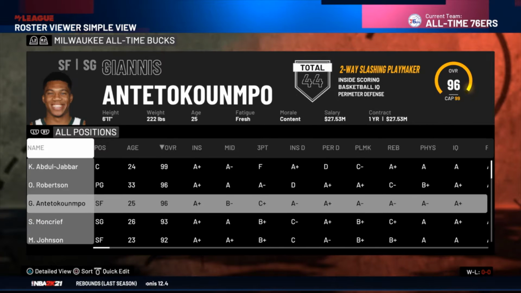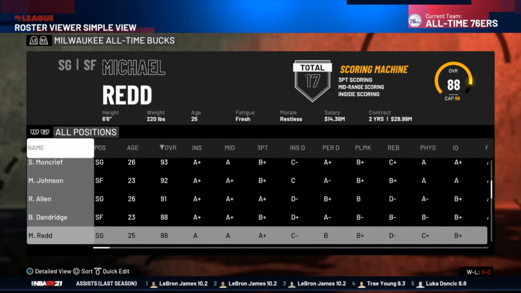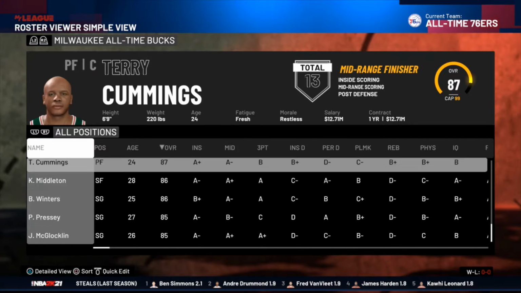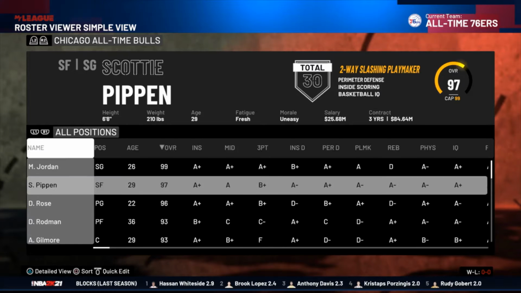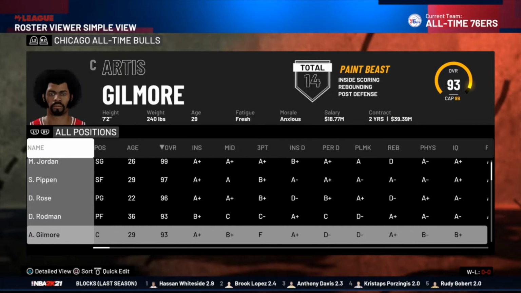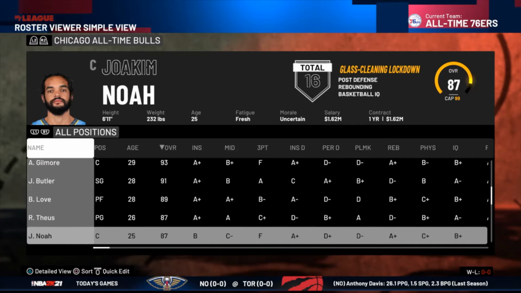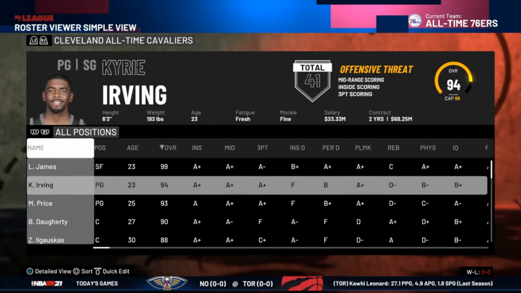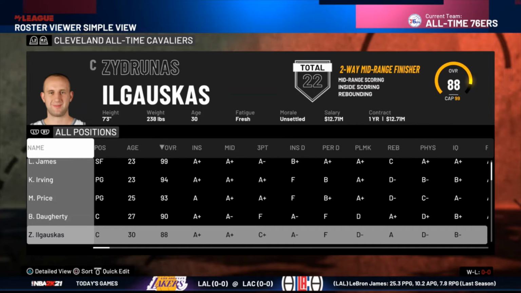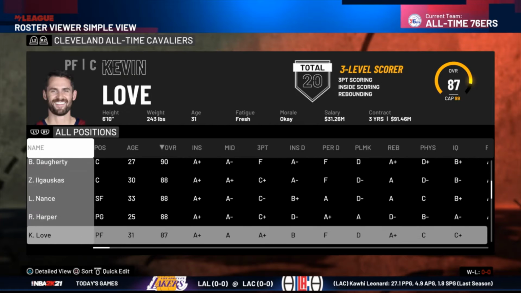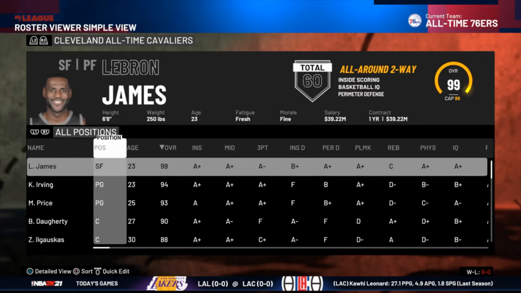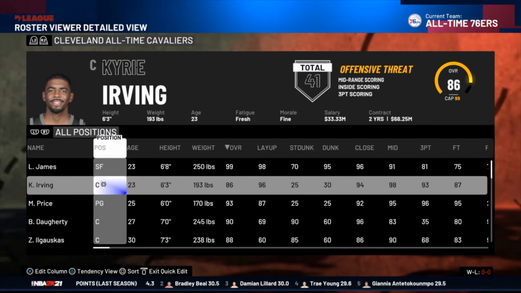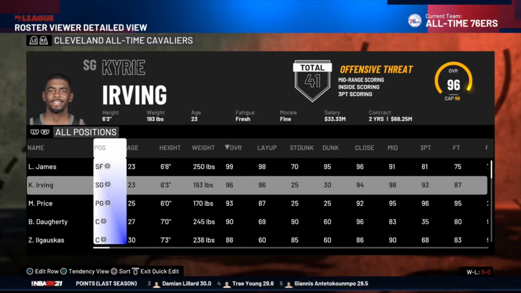Then Bucks, led by Kareem, Oscar Robertson, Giannis. There are some teams with players that are missed out due to contractual things. I think Reggie Miller and Charles Barkley are among them, so they won't feature in this because this is actually the official rosters that 2K put out. There's the Cleveland Cavaliers here: LeBron James, Kyrie Irving, Mark Price. I'm actually going to make Kyrie a shooting guard here so he can play alongside Mark Price. There we go.